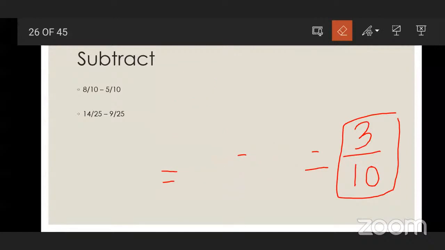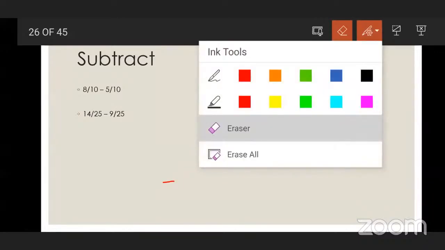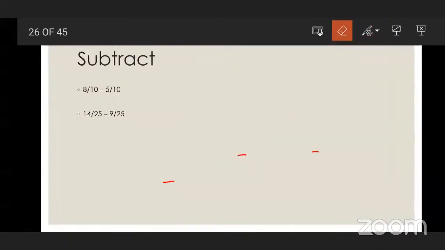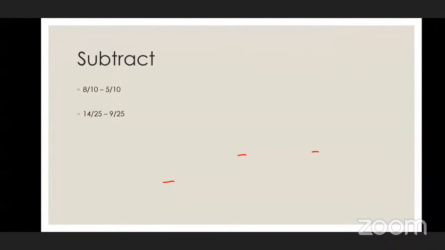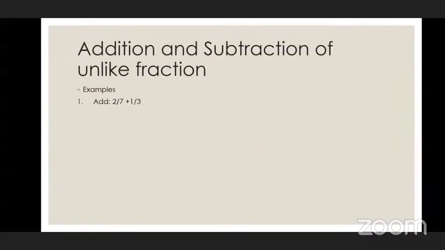5 upon 25. You people are really excellent. Good. Very good. Excellent, beta. Excellent. It is 5 upon 25. Okay. Very good. 5 upon 25 is the answer, because the denominators are the same.